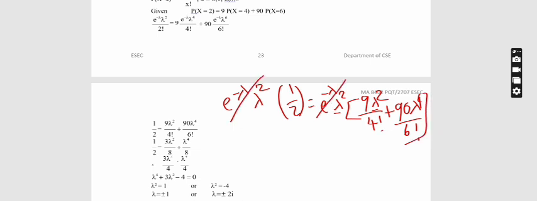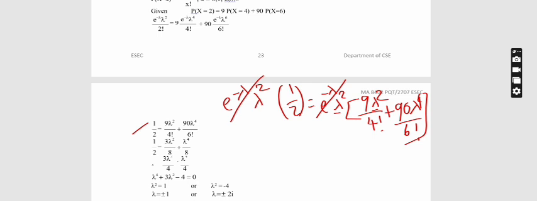So I will remain with 9 lambda power 4 by 4 factorial. The next 90, I take the lambda square out, so I will remain with lambda power 4 divided by 6 factorial. Now I am cancelling on both the left hand side and right hand side. So I will remain with the value lambda square by 2 equals 9 lambda power 4 by 4 factorial plus 90 lambda power 4 by 6 factorial.